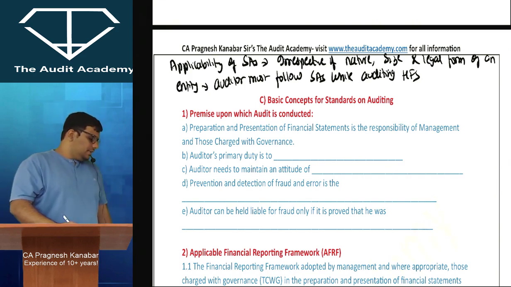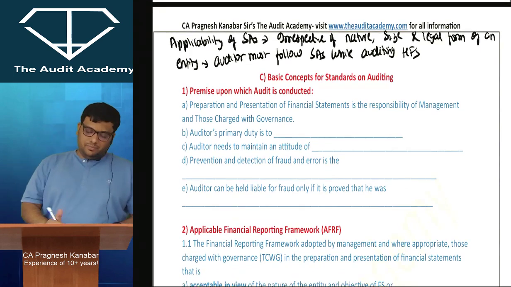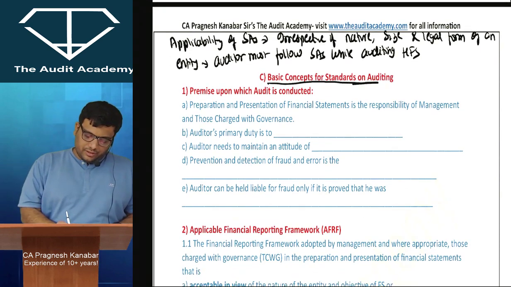Yes sir. Alright. Now look at this: basic concepts for standards on auditing.